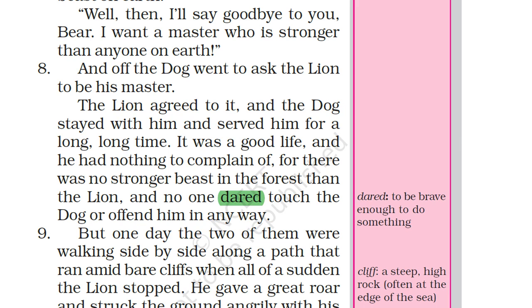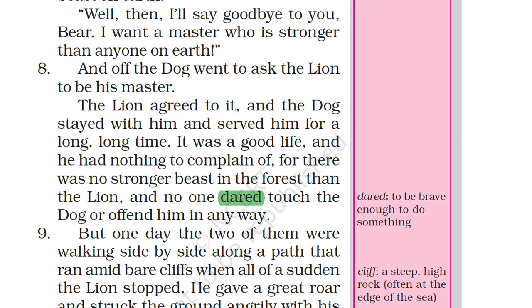There was a good life for the dog, and he had nothing to complain of. He served that lion for long, and there was no complaint at all. There was no stronger beast in the forest than the lion. No beast, no creature is stronger than the lion. No one dared to touch the dog and offend him anyway.